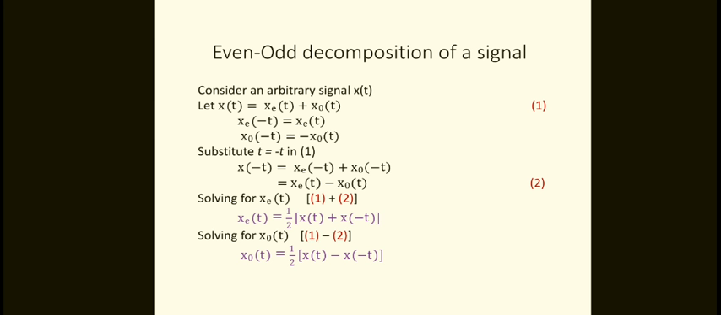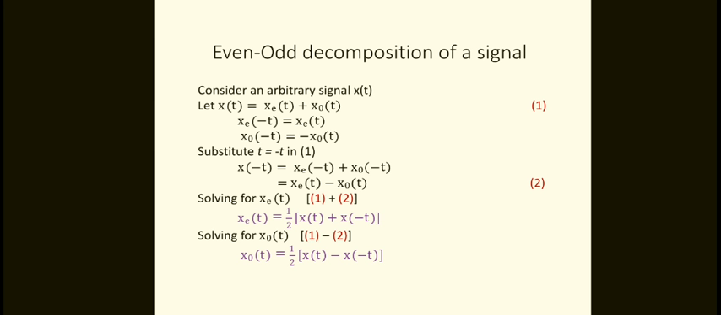What we did actually is adding of equations 1 and 2. Now we will solve for the odd function, I mean xo of t, where we get the subtraction, 1 minus 2. So xo of t equivalent to half into x of t minus x of minus t. So this is the result, the even and odd decomposition of a signal.